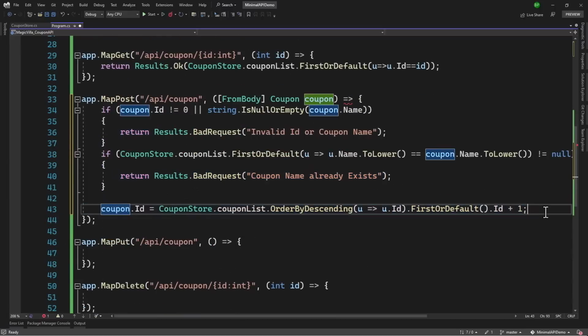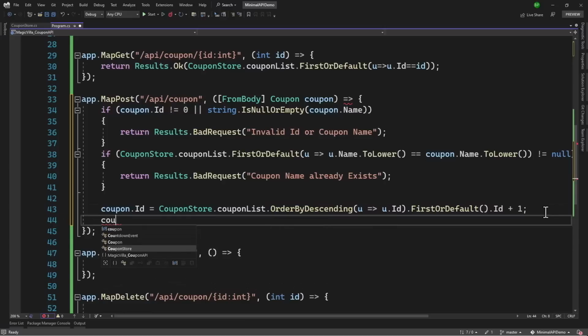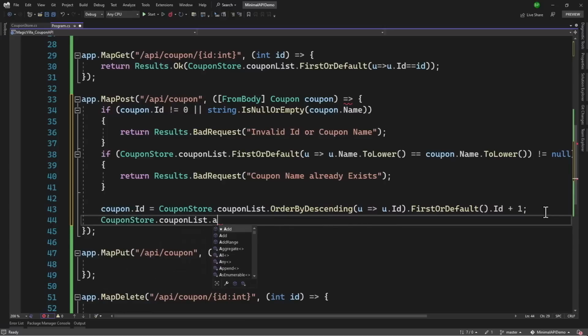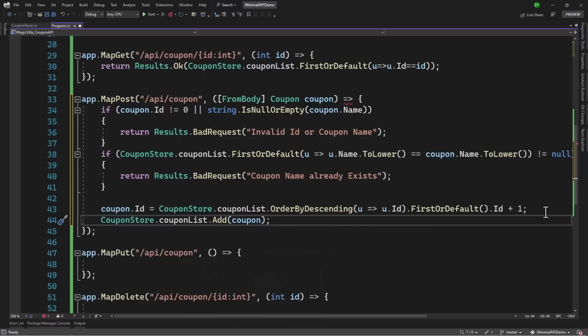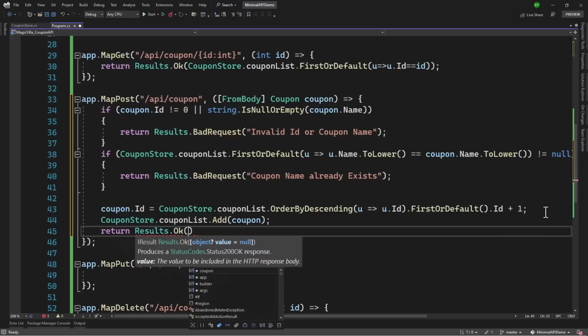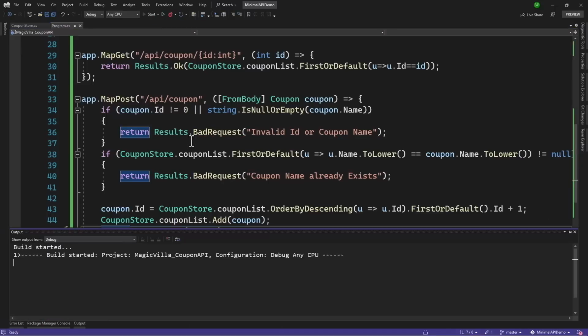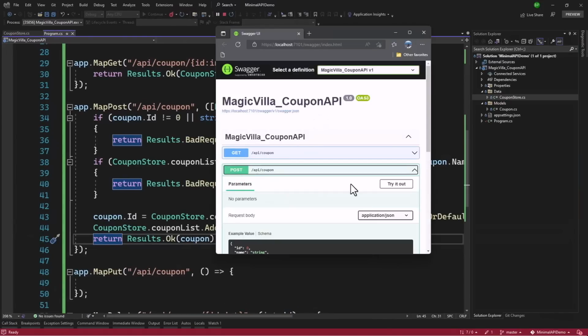Next we have the ID here, and then we have to add it to our coupon store. .couponlist.add. We will be adding coupon. Perfect. Our create or post is complete here. Once we do that, we can return back results.ok, and there we can return coupon that has been created. Perfect. Let me run and see this in action.